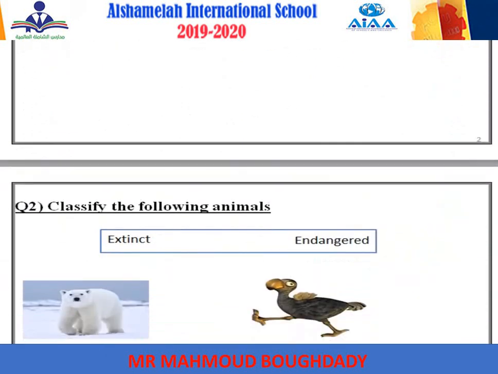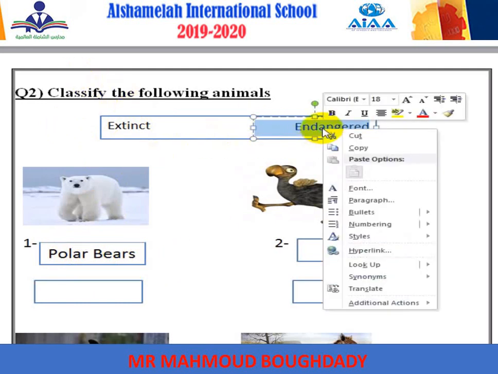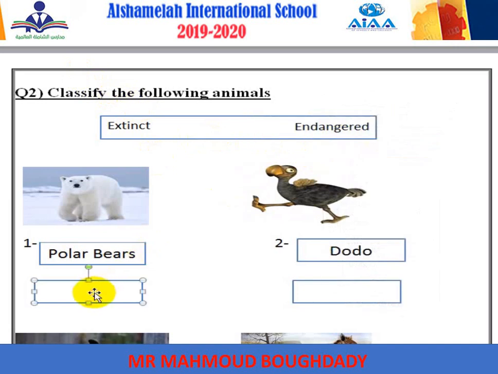Now, boys, we have to classify the following animals: extinct or endangered. Extinct doesn't exist anymore on planet Earth, while endangered still exists with little numbers. Let's start here. Polar bears. Who can think with me? Polar bears. Yes, mister. Endangered. Excellent. So it will be endangered. Let's copy it and put it here.